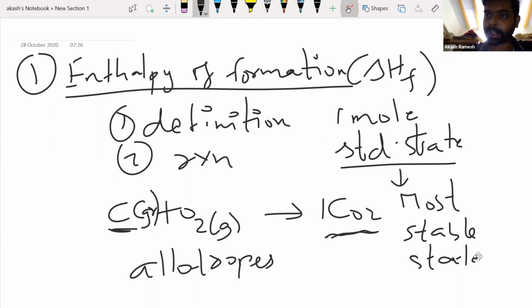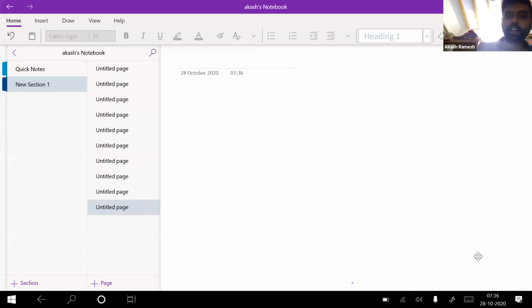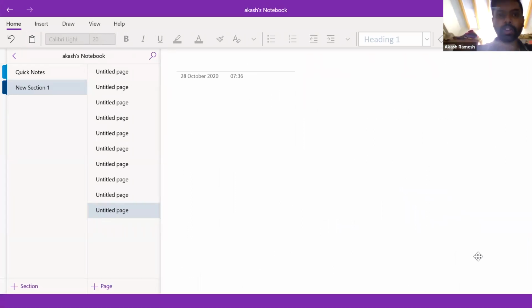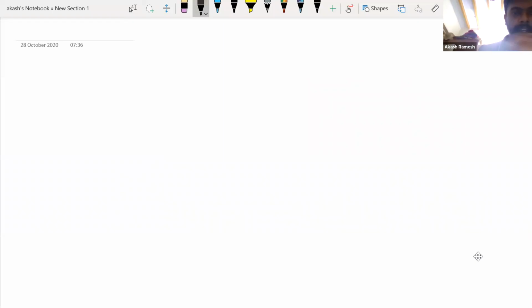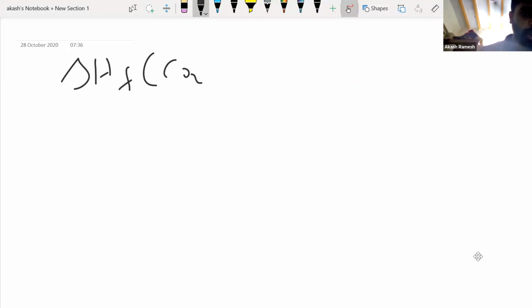Let me start a new page. If someone tells you to write the equation, and gives you the information that the enthalpy of formation of CO2 is some X, how will you write the equation?